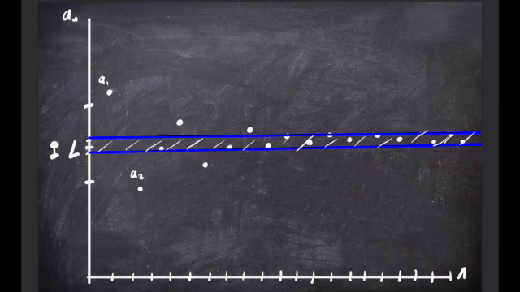So here we have a1 is not inside, a2 is not inside, a3 is, but a4 isn't, a5 isn't, a6 is, a7 isn't, and then after this point, this would be a8, we see that every point is in this strip. So we can choose capital N to be 8, and then every point after this point is in the strip. So we'll have that a_n is within epsilon of the point L.